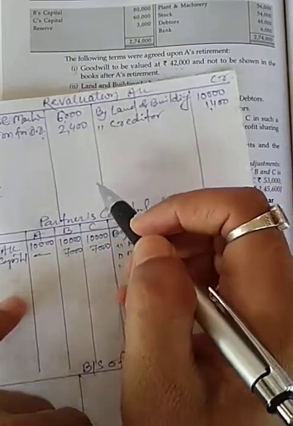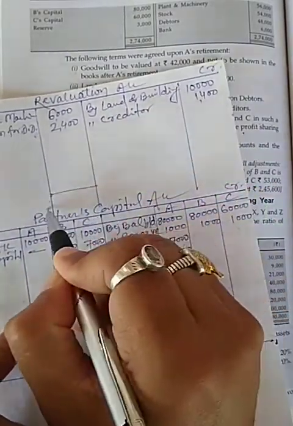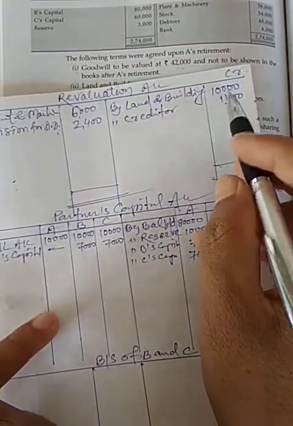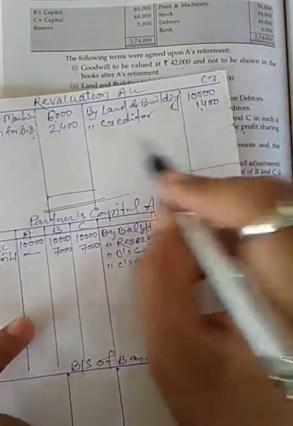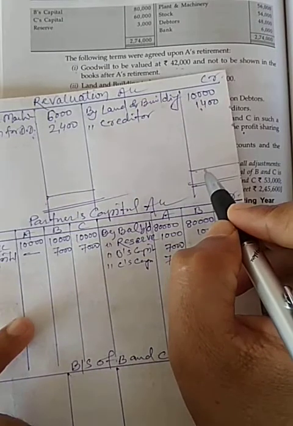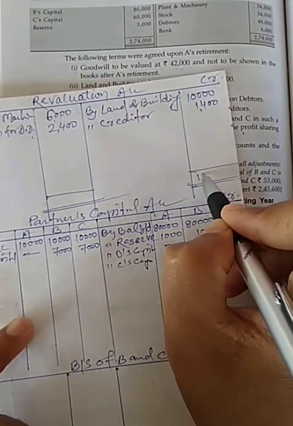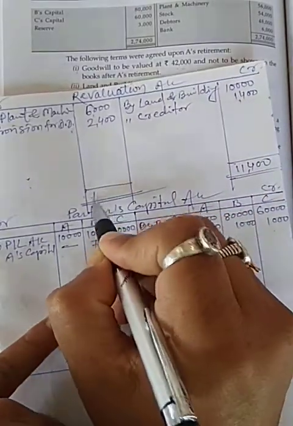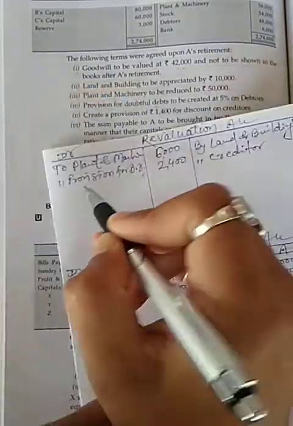So first I will calculate the balance of profit and loss on revaluation. Credit side is more than debit side. Total will be 11,400 and 11,400.